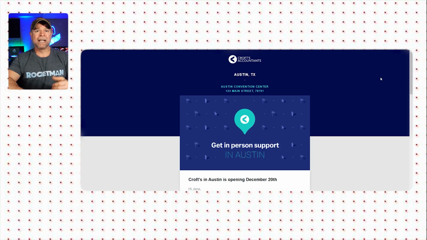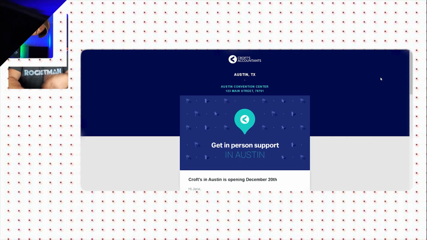Now this step is important because it lets you see exactly how your subscribers will view the form. If you're happy with how the form looks, be sure to hit the save button to finalize the form and keep your changes. So that's it for this video, and I hope that the video helps you understand how to create custom forms in GoHighLevel and use them effectively in your marketing strategies.